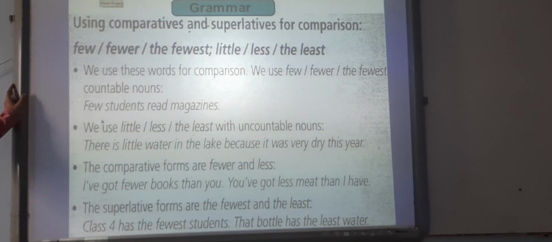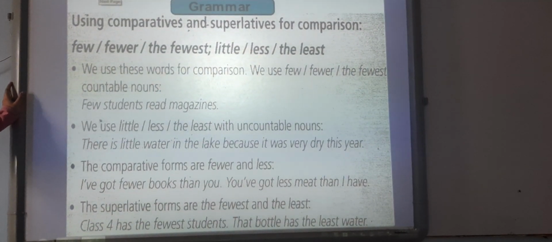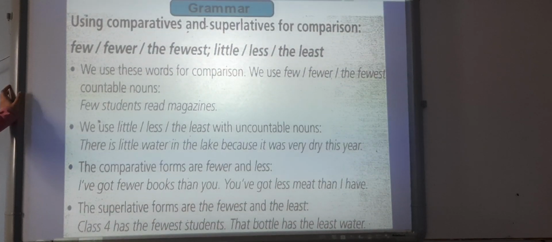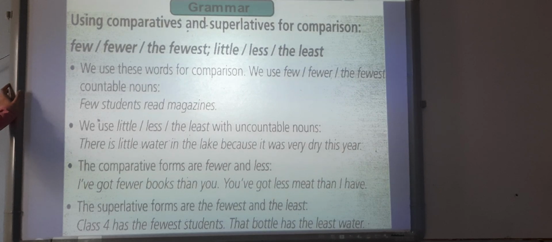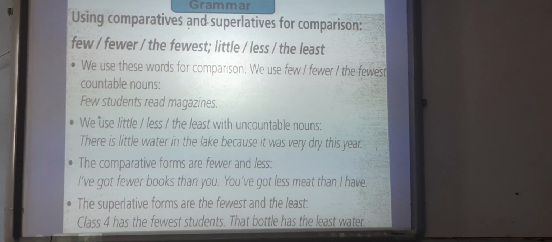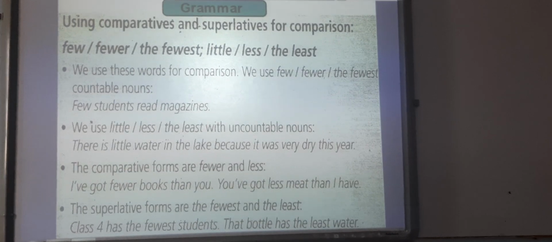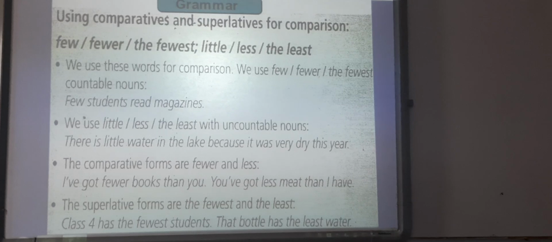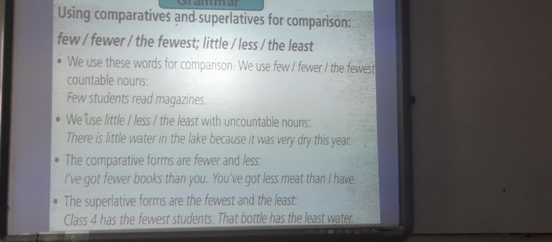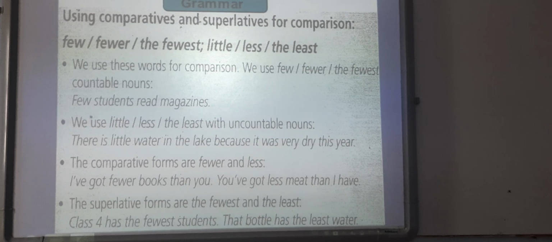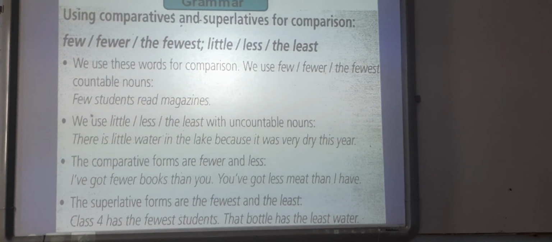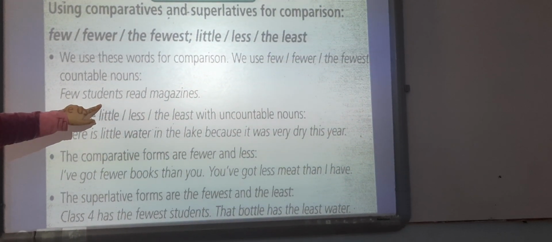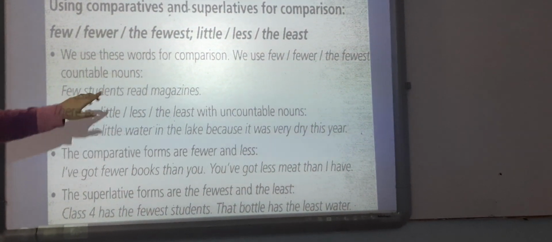Now let's deal with the grammar part, which is about using comparatives and superlatives for comparison. We have countable and uncountable nouns, as we talked about before. If you want to make a comparison between two nouns, we use fewer, the fewest for the things that we can count, or countable nouns. And we use little, less, and the least for the uncountable nouns. For example, we use fewer, the fewest for countable nouns, just like students, we can count students. So we can say few students read magazines.